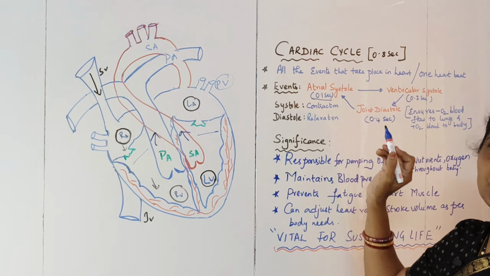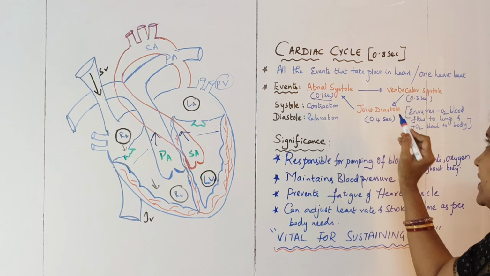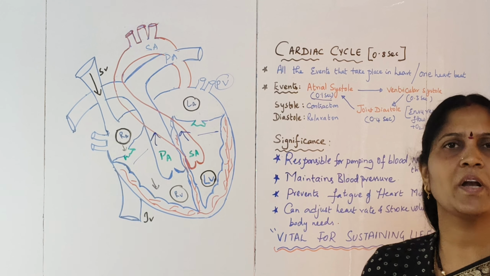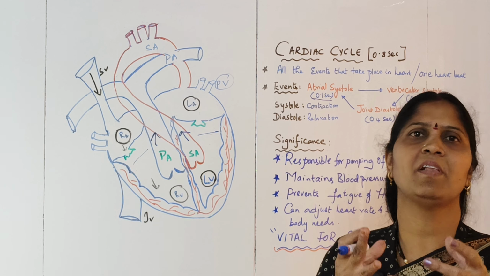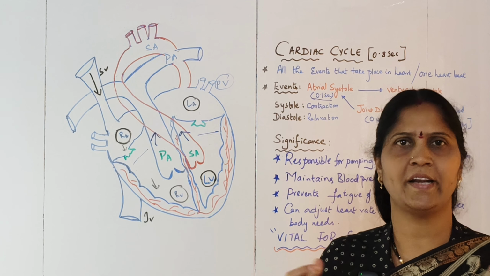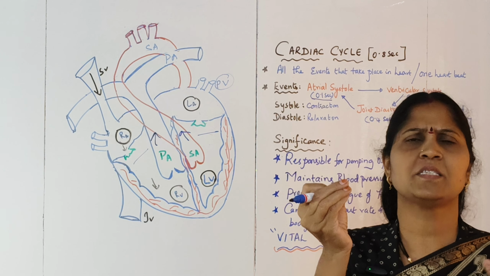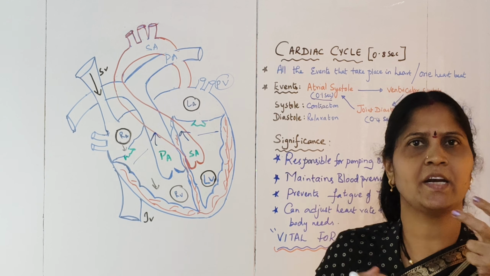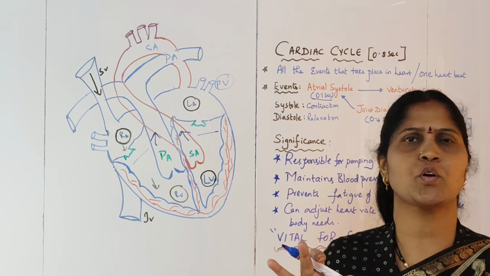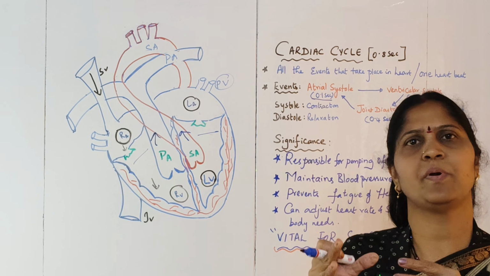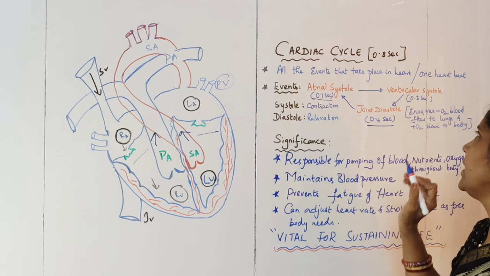For atrial systole, it is 0.1 second. For ventricular systole, it is 0.3 seconds. Then there is another stage called the joint diastole. What is this joint diastole? Once the contractions have finished, all the chambers of the heart relax, and that is called the joint diastole. During this very brief period, the heart muscle gets rest for just a fraction of a second so that it can function better. That is the significance of joint diastole. Your heart is not stopping at any point, but there is a brief resting phase, called joint diastole, which lasts for 0.4 seconds.